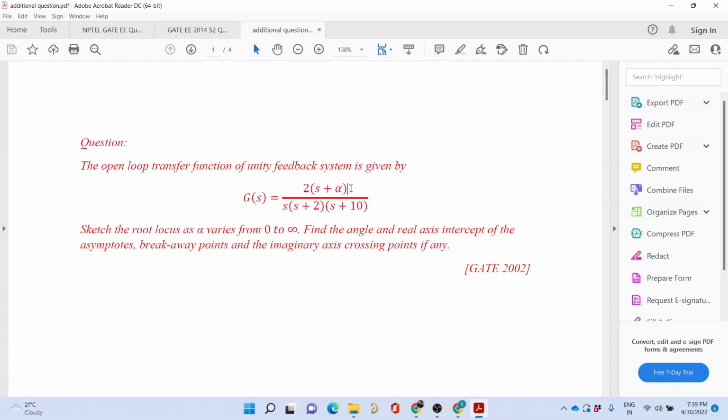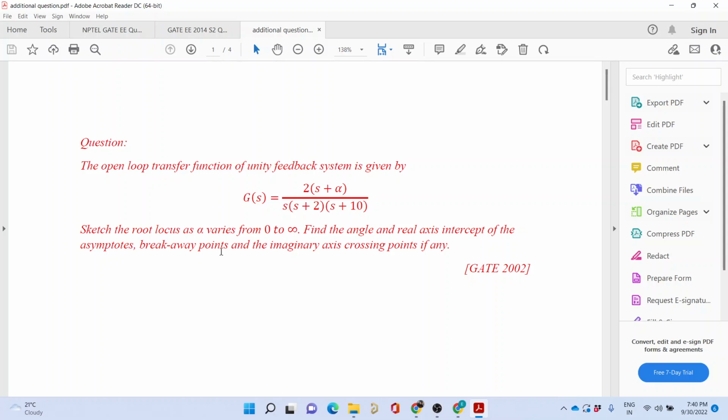So one thing that you have to learn, that you keep in mind, is root locus. With the help of root locus, it is such a strong tool. You not only can study the effect of variation of gain, but you can also study the variation of any pole. If there is uncertainty in the pole, you can find out how the closed loop poles will wander about in this plane when the open loop pole is varying from 0 to infinity, or the open loop zero is varying from 0 to infinity. So that is one important lesson that you can learn from this question.